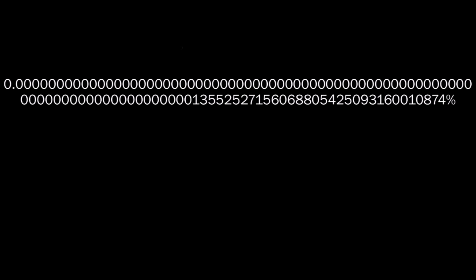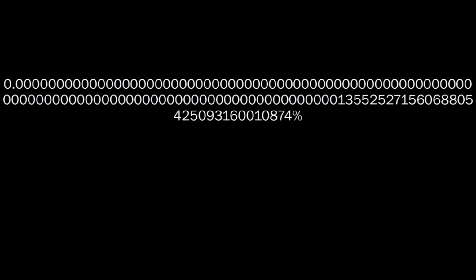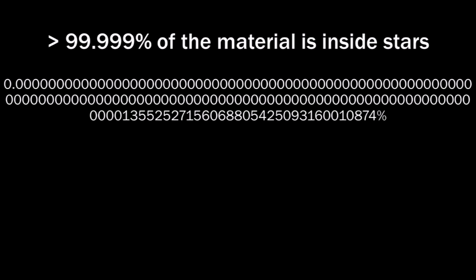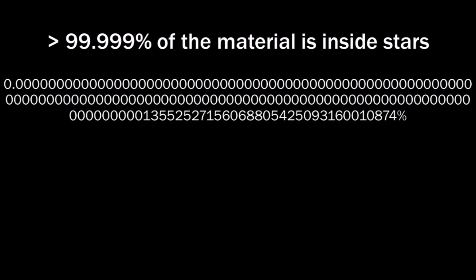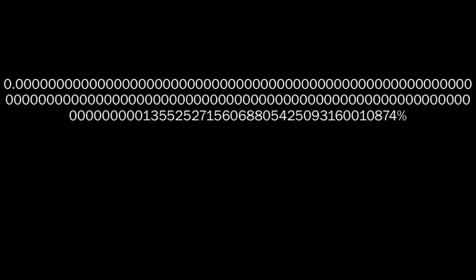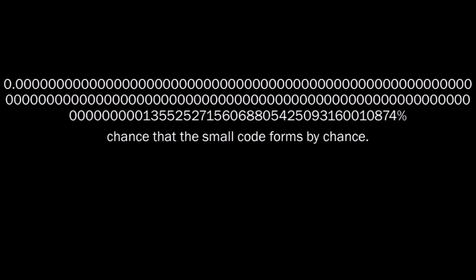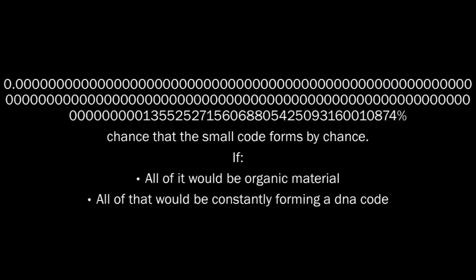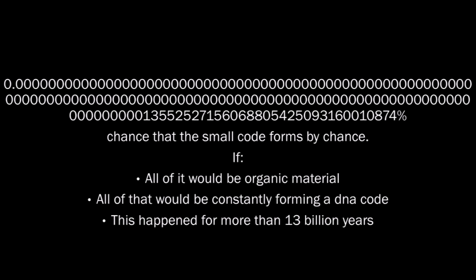And then we didn't even consider that genetics contain protons, which are a lot larger than the Planck length. We also didn't keep in mind that the majority of the universe is empty. Also, the Planck time is way too fast, and the majority of the materials is inside stars, so it doesn't produce genetic codes. So we're coming closer to the chance that a small protein code forms by chance. And this would be the chance if all the rest of the universe would be organic material, which isn't the case, and all of it would be constantly forming DNA code for more than 13 billion years in optimal conditions.